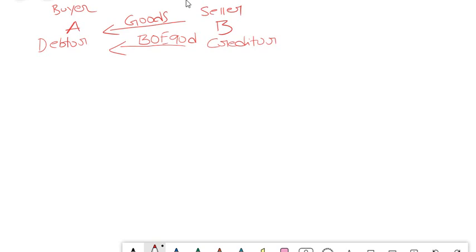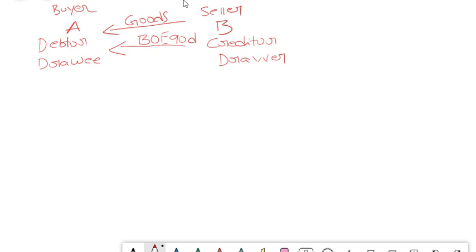In the Negotiable Instruments Act, the person who is lending that money is called the drawer, because he is the one who is drawing this bill of exchange, and the person who accepts that bill of exchange is called the drawee. This is what a bill of exchange transaction is in general.